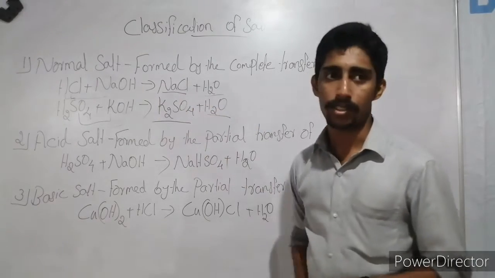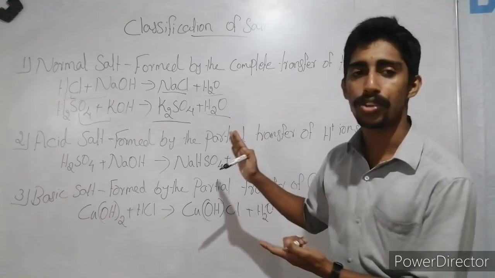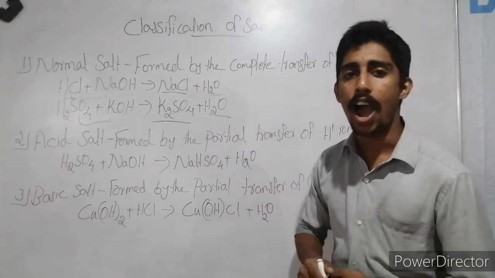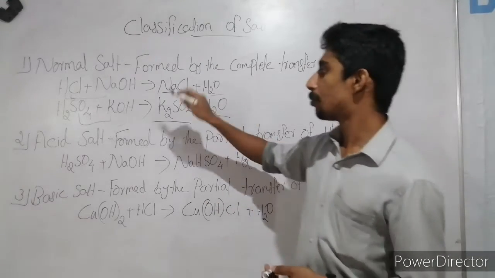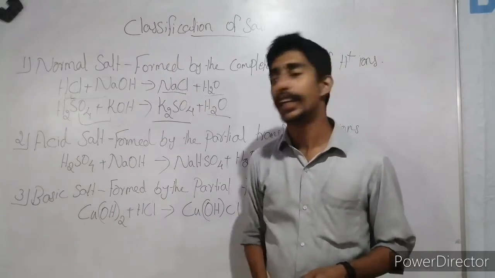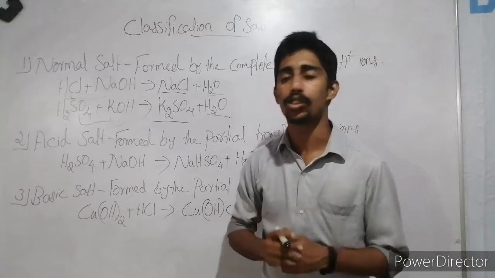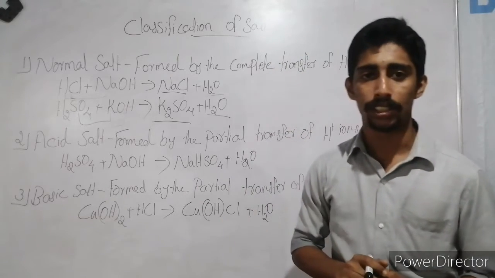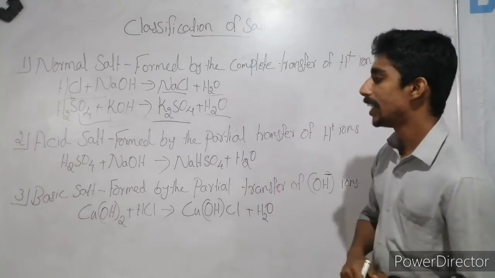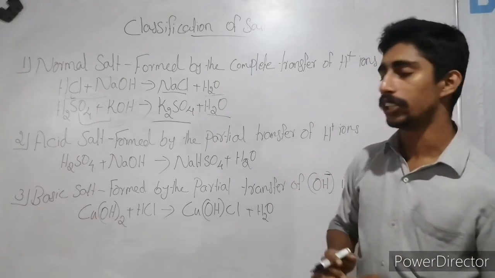So here the potassium sulfate is also free from hydrogen ions, so we can say that potassium sulfate is also an example of normal salt. In your textbook they gave so many examples of normal salt. Okay, then next one is acid salt.